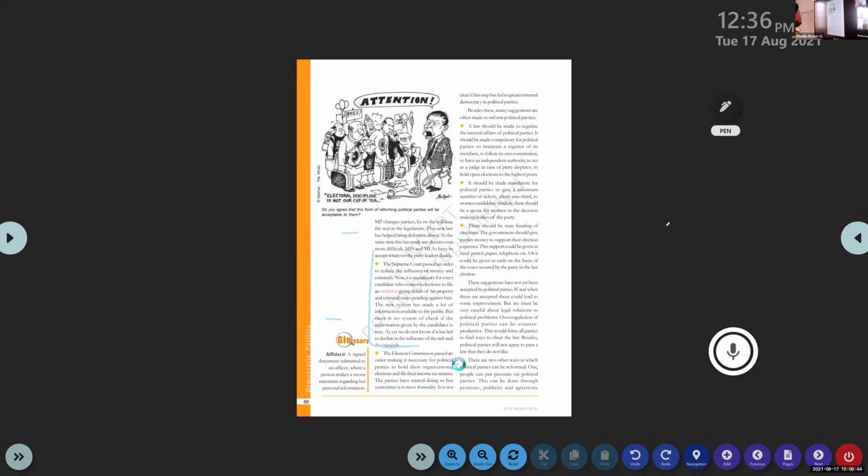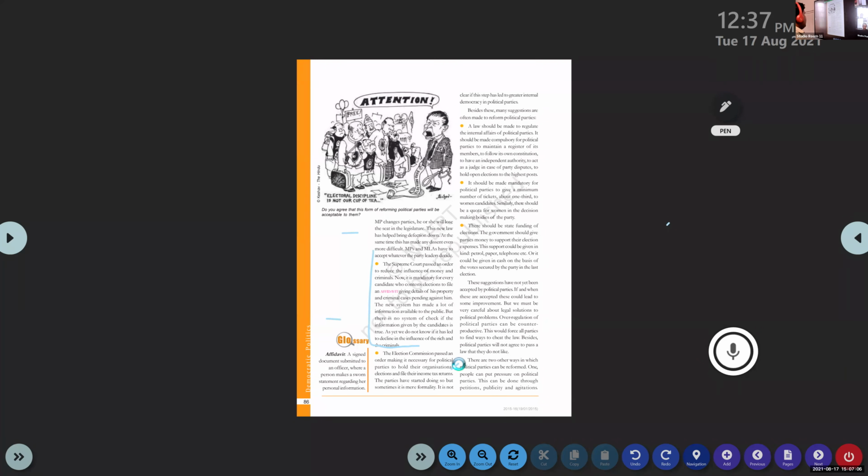So it is not clear if this step has led to greater internal democracy in political parties. The Election Commission passed this order to maintain democracy within the political party, for democratic elections within the parties, but a number of parties are not giving adequate importance to this order.